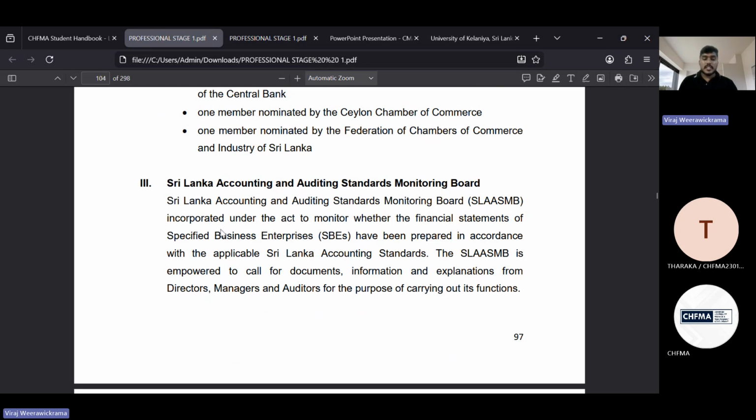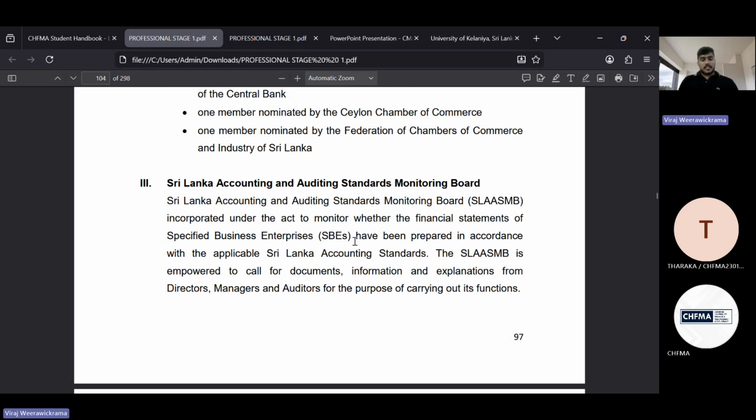Here you need to know about specified business enterprises, which we simply call SBEs. All the SBEs need to prepare financial statements in accordance with Sri Lanka Accounting Standards. We'll discuss the meaning of SBEs later. If your company is an SBE, you definitely have to comply with the Sri Lanka Accounting Standards in the Sri Lankan context.